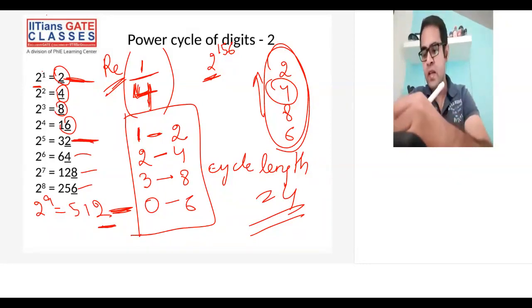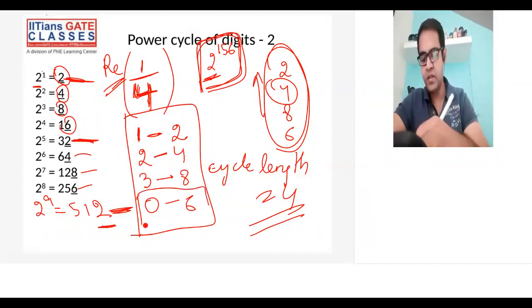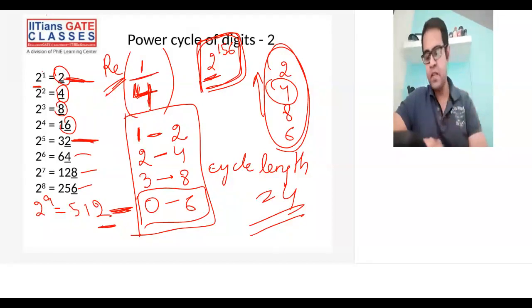So you can say the final answer that you get from here, the unit digit of that answer will be 6. That is what I'm only interested in. I'm not interested in the whole expression. I'm not interested in the answer. I'm only interested in the unit digit. All right. So I hope this is clear for the digit 2. Power cycle of 2 is clear. So let us look at the power cycle of 3 now.